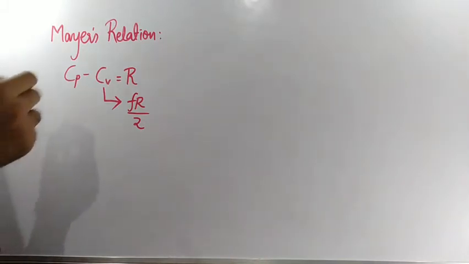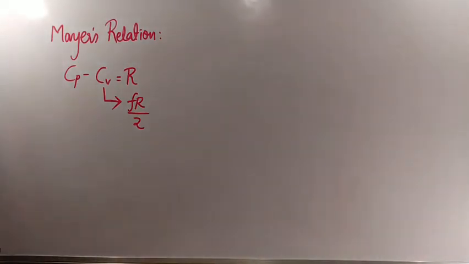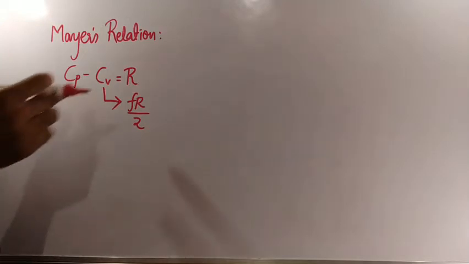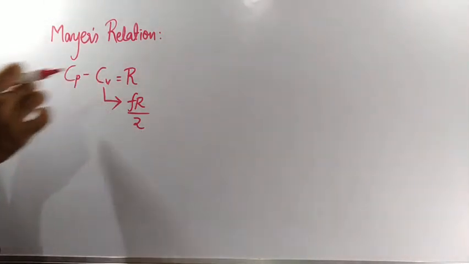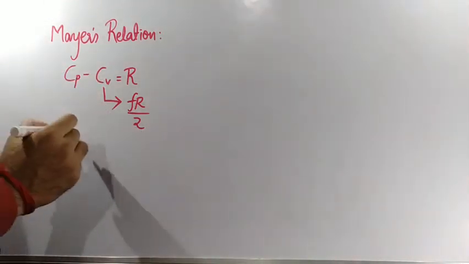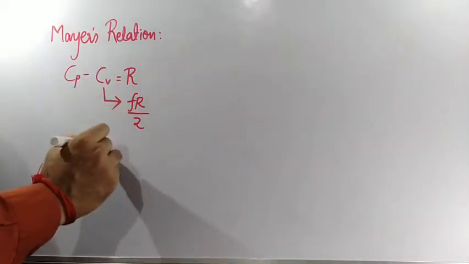Now this Mayer's relation, from the theory point of view, you are going to get in kinetic theory of gases. It is an important derivation also. In kinetic theory of gases we will be doing the derivation of that, but here I request you to remember that formula, which is Cp minus Cv is equal to R. Now in place of Cv I will substitute Fr by 2 and calculate the value for Cp. Clear?